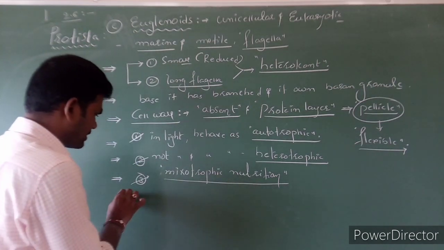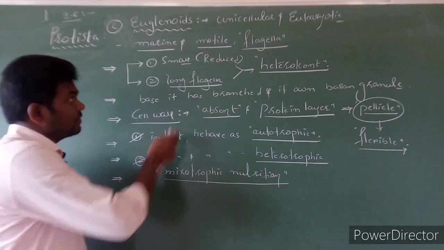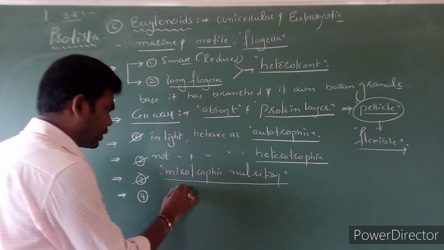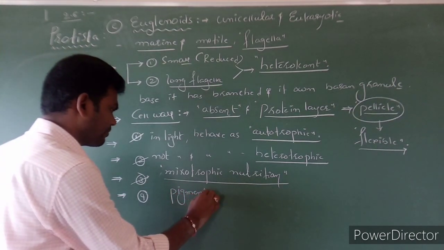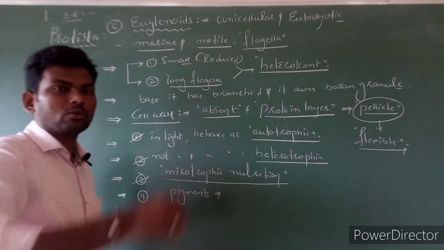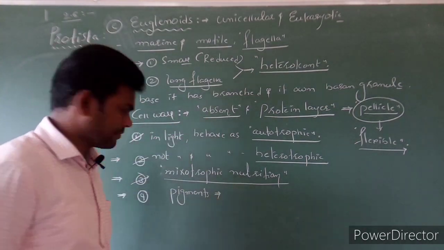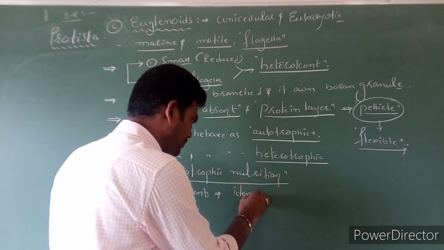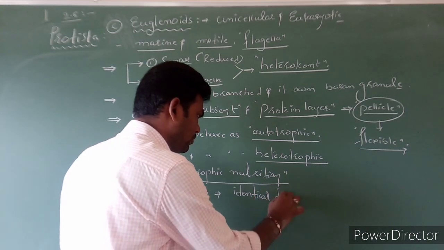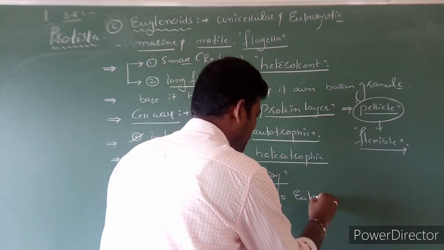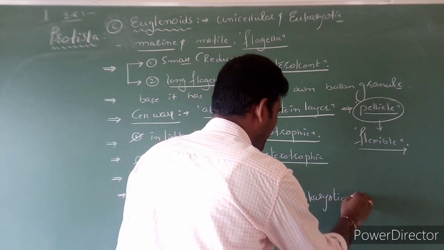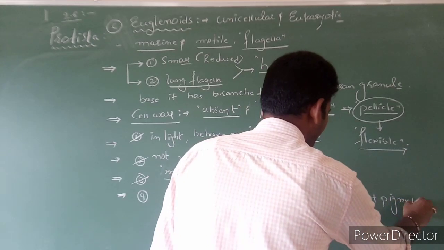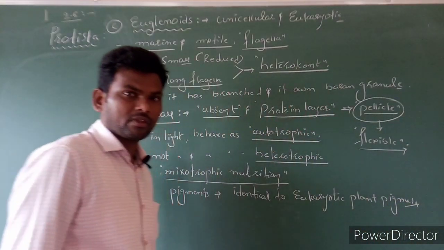Next character is here. These euglenoids also contain pigments. Euglenoid pigments are identical to higher plant pigments. Euglenoid pigments are identical to eukaryotic plant pigments. Is it clear?